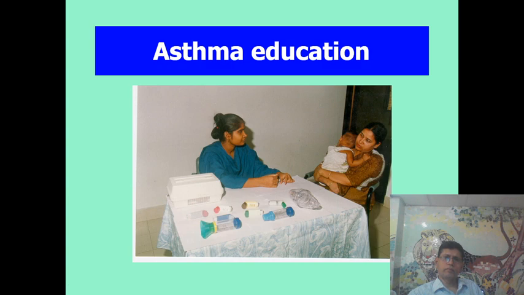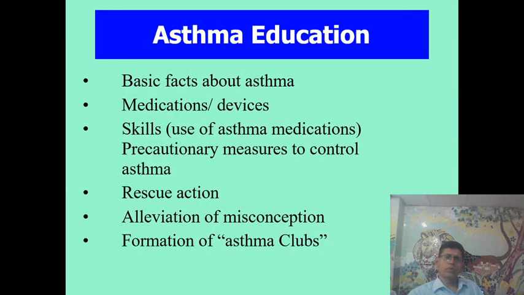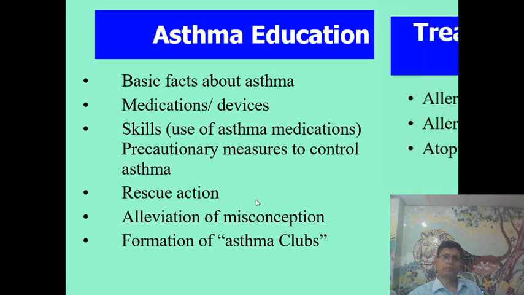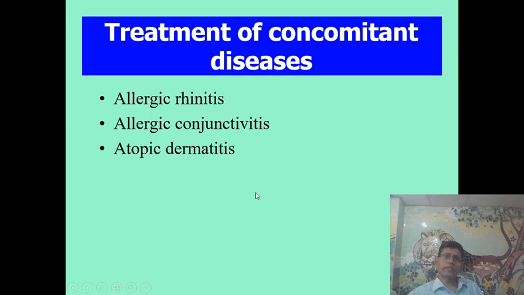Asthma education. In asthma education, we have to discuss the basic facts about asthma with the parents, and medications and devices, and the skill of using asthma medication, and precautionary measures to control asthma, and rescue action in case of acute attack, and elimination of misconceptions about asthma, and formation of an asthma club. Treatment of concomitant diseases like allergic rhinitis, allergic conjunctivitis, and atopic dermatitis should be given along with the treatment of asthma if the child is having them.